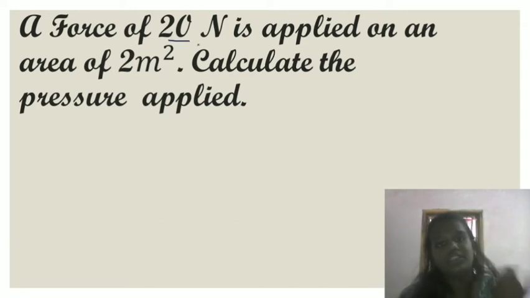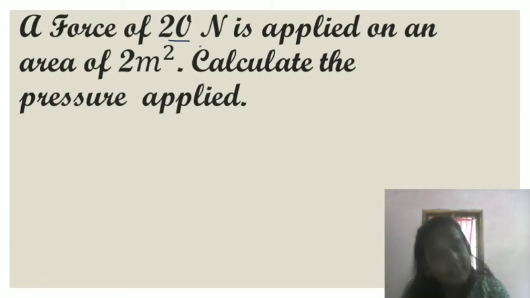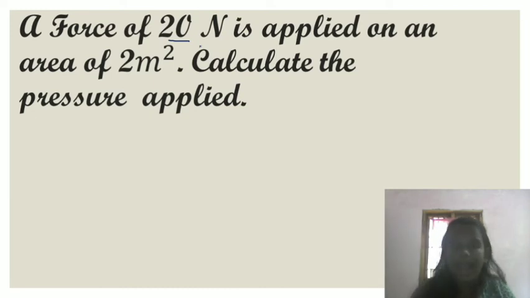First of all we have to see what units are given in the question. Newton and meter square are there, so there is no need to convert. If it is given in centimeter square, you have to convert it into meter square, then do the calculations.